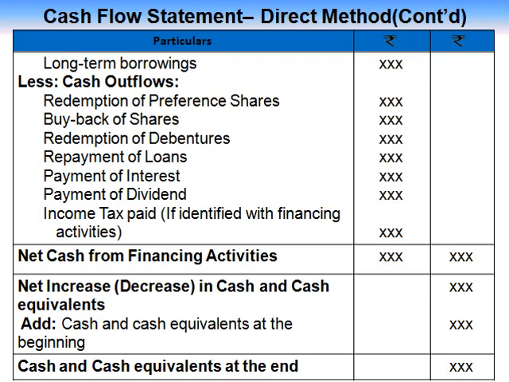Now add net cash from operating activities, net cash from investing activities, and net cash from financing activities. So the total is called net increase or decrease in cash and cash equivalents. Along with that, add cash and cash equivalents at the beginning, and the answer will be cash and cash equivalents at the end.